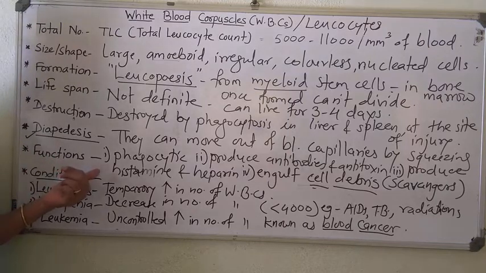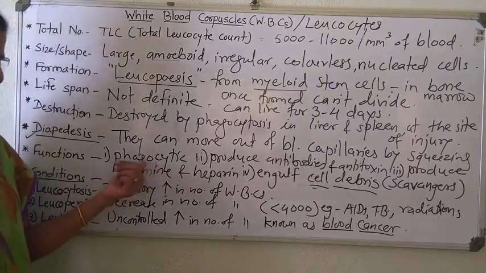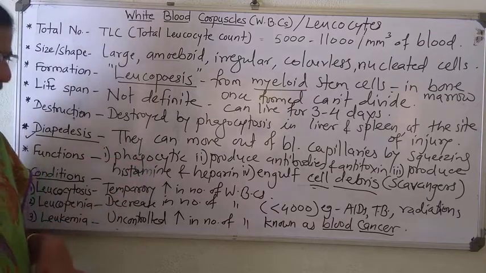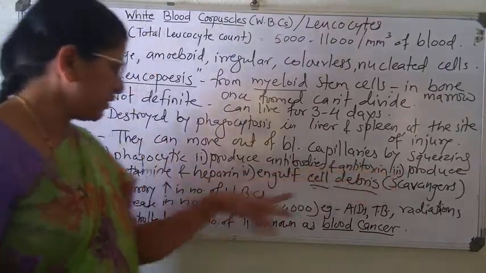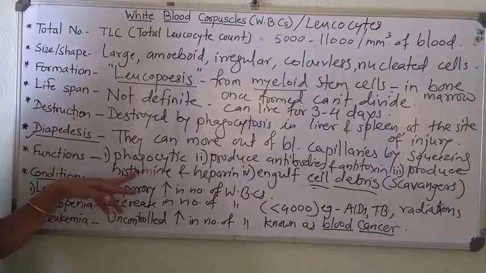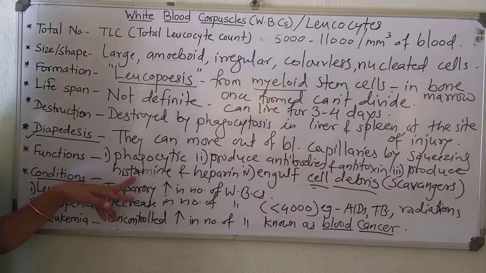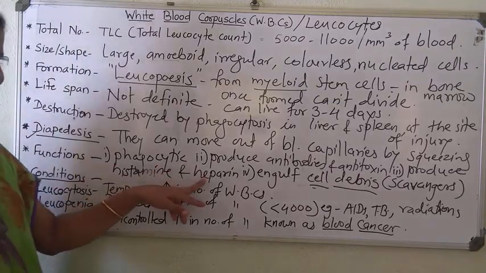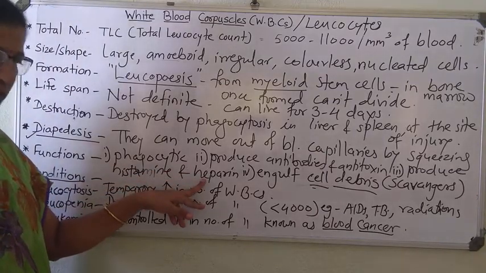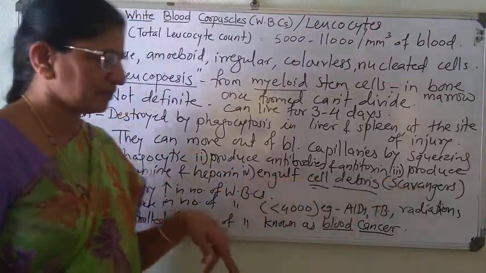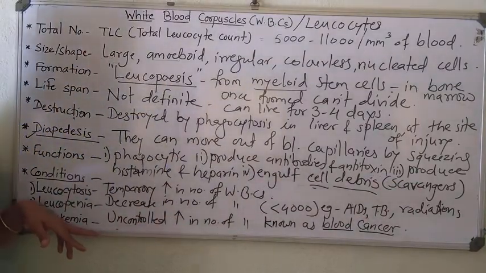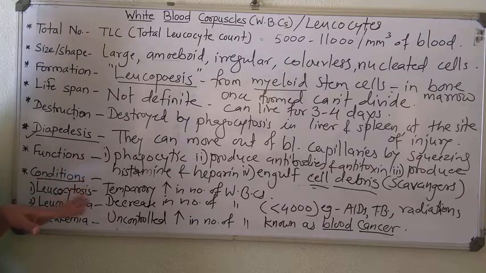Then functionally they are phagocytic. They engulf the pathogens and kill. They produce antibodies and antitoxins in our immunity. They produce histamine and heparin. Histamine is a substance released during allergic condition. Heparin is basically an anticoagulant. Then they engulf cell debris and act as scavengers. The dead pathogens, dead cells, etc. are collectively known as cell debris. That cell debris is cleared by phagocytosis by these WBCs.